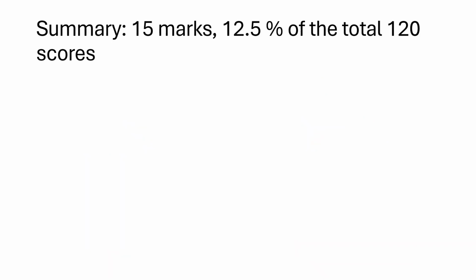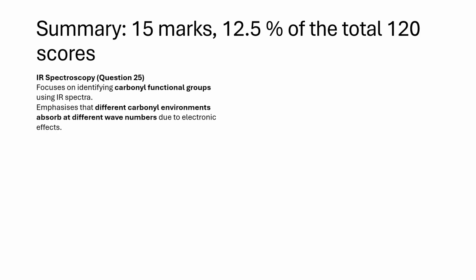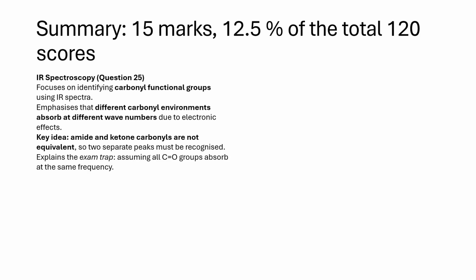IR spectroscopy, question 25. Focuses on identifying carbonyl functional groups using IR spectra. Emphasizes that different carbonyl environments absorb at different wavenumbers due to electronic effects. Key idea: amide and ketone carbonyls are not equivalent, so 2 separate peaks must be recognized. This explains the exam trap of assuming all C=O groups absorb at the same frequency.